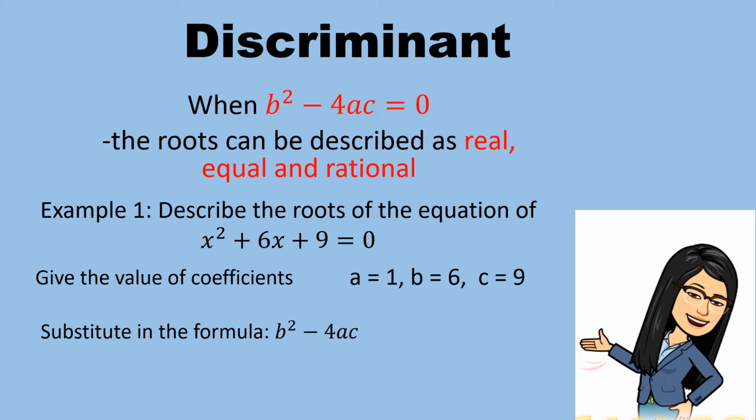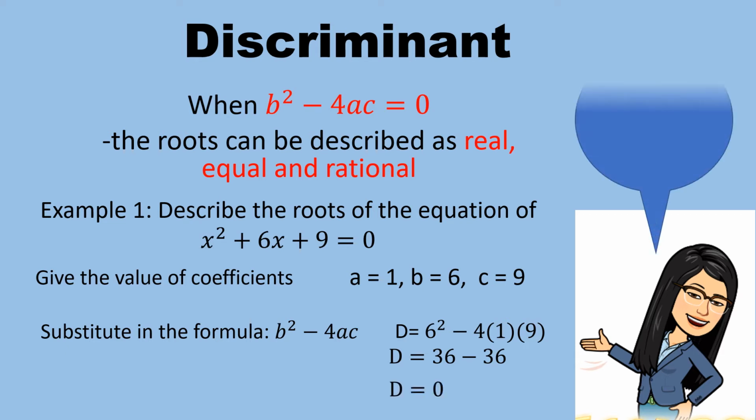Now substitute in the discriminant formula b squared minus 4ac. So the discriminant is 6 squared minus 4 times 1 times 9. Simplifying the result, we will get 36 minus 36, so the value is 0. Then we can describe the roots as real, equal, and rational.